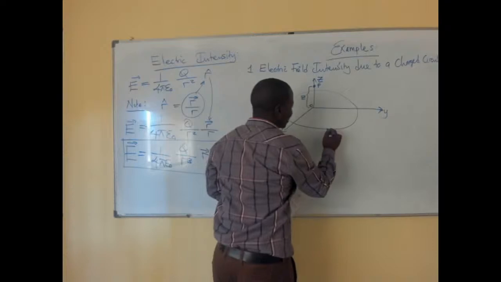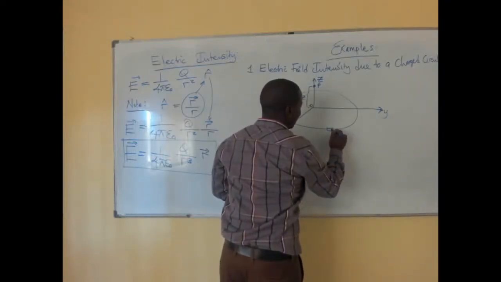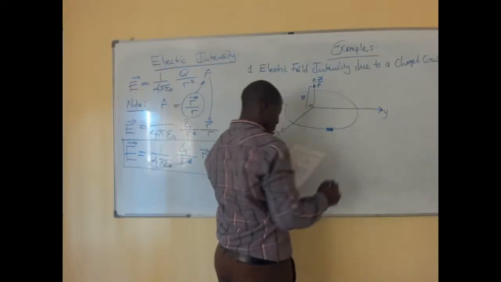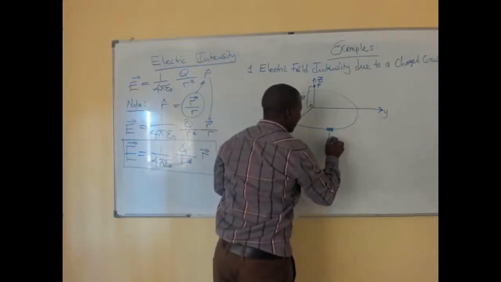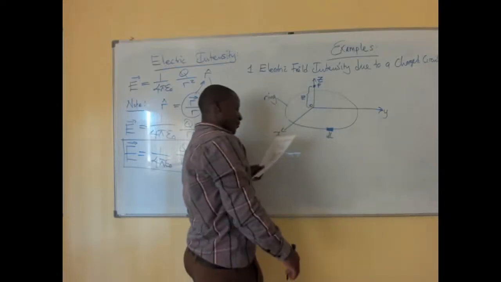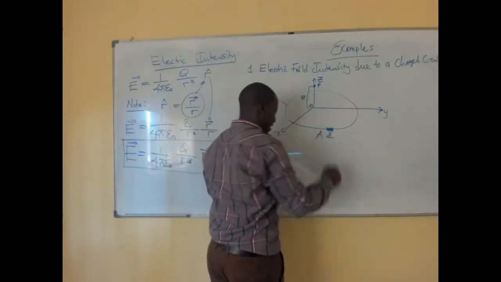Then we want to cut some part here, a small part on this ring, which is the length we are calling dl. And then we have that point, which is our A there.